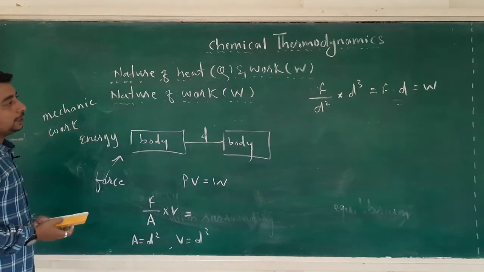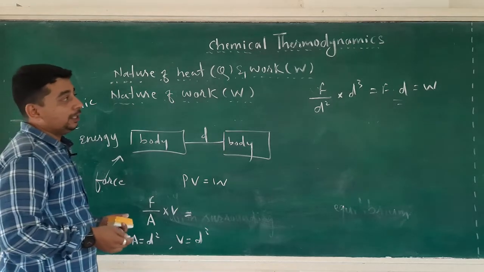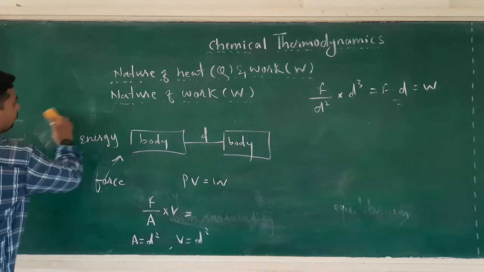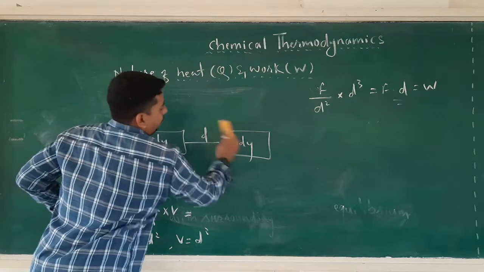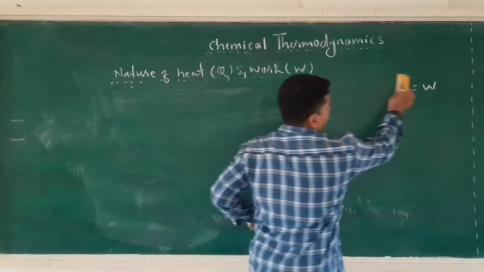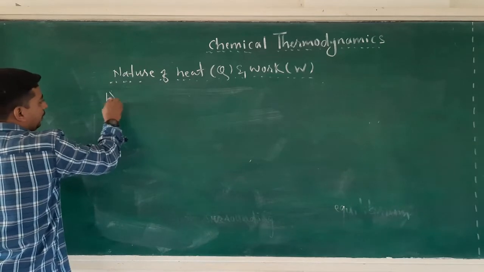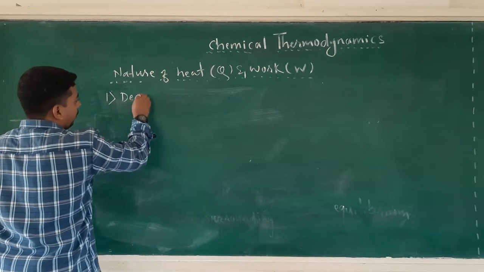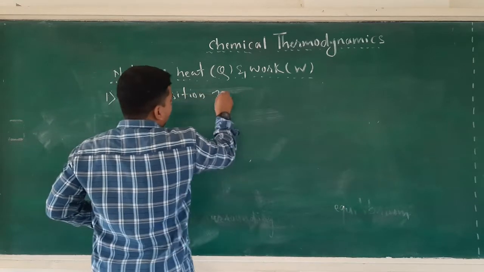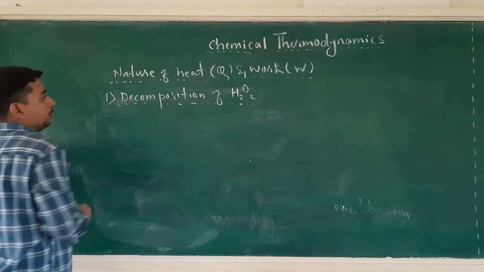Now we will explore the work done in chemical reactions, in two types of chemical reaction. Let us see one by one. First one, decomposition of H2O2.